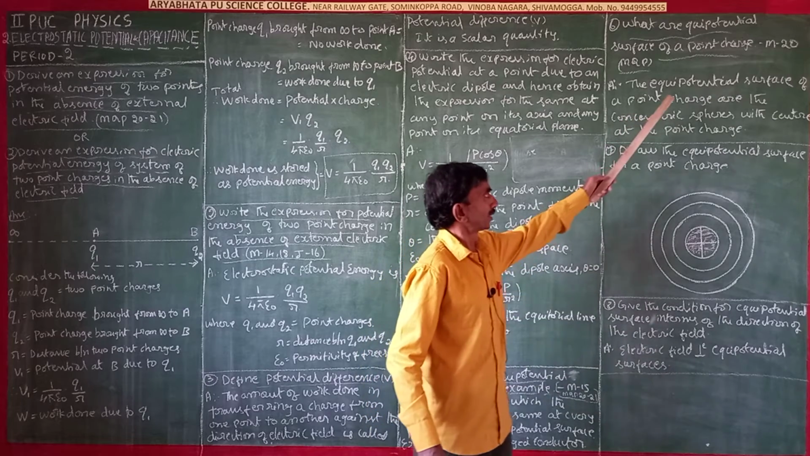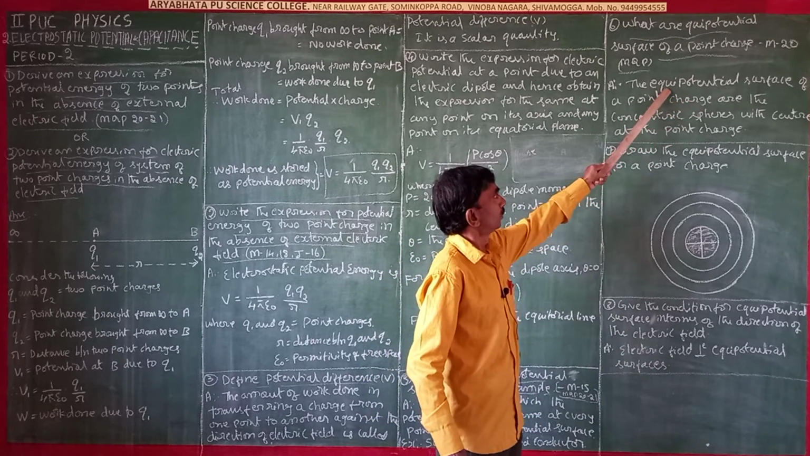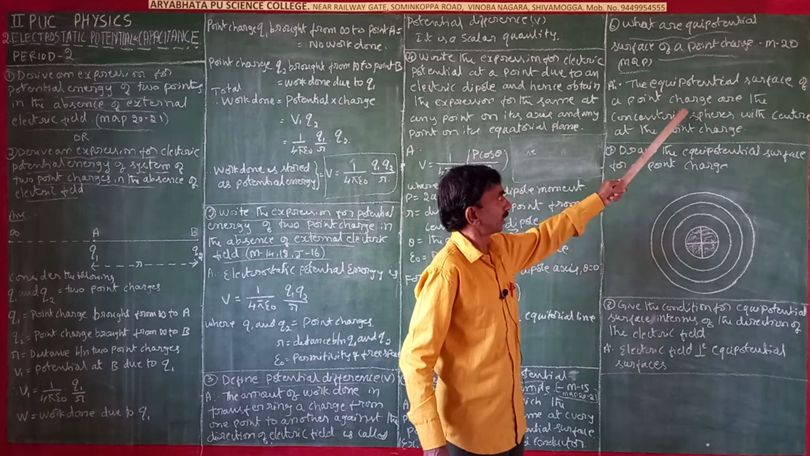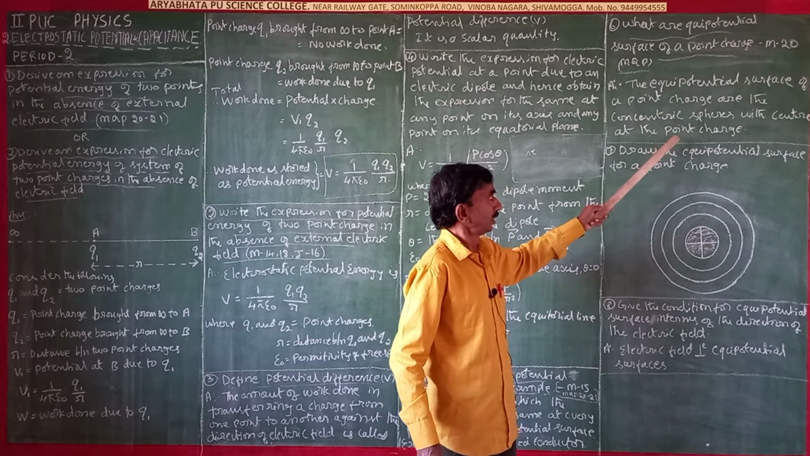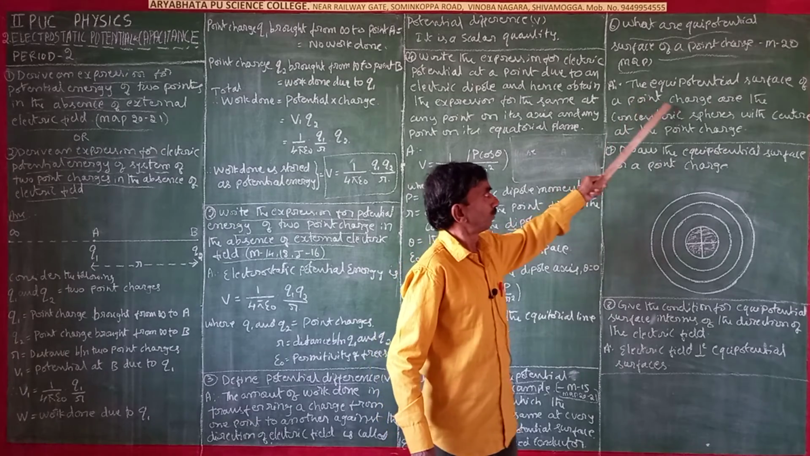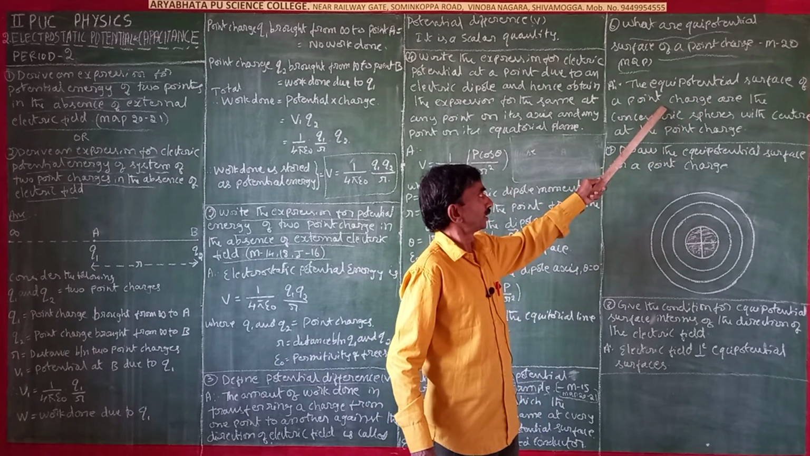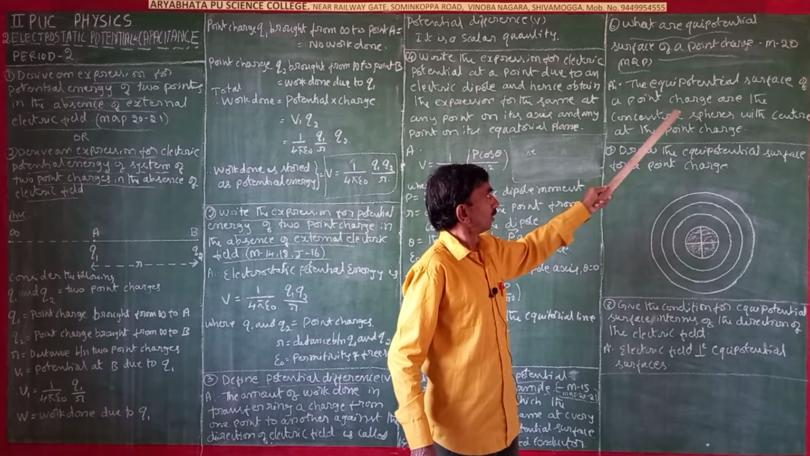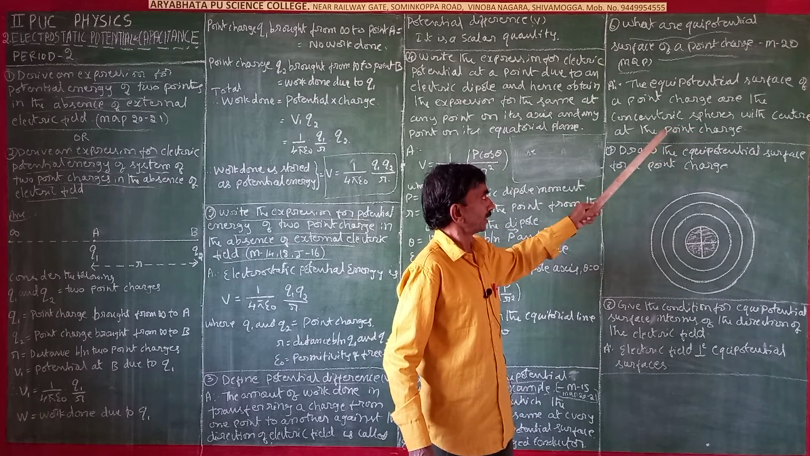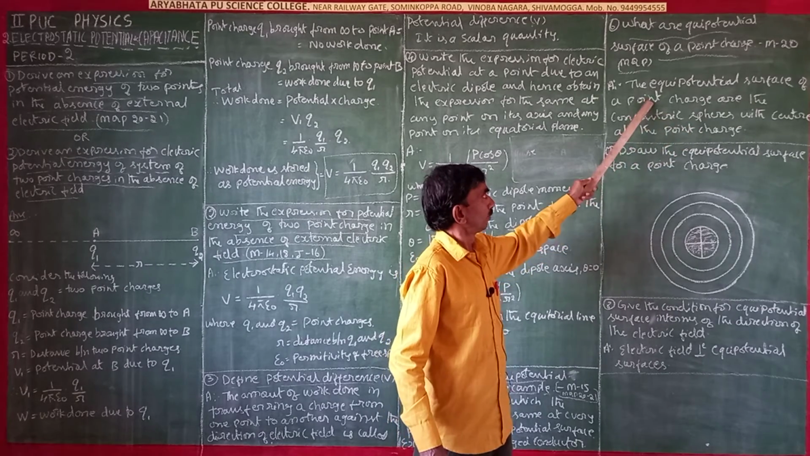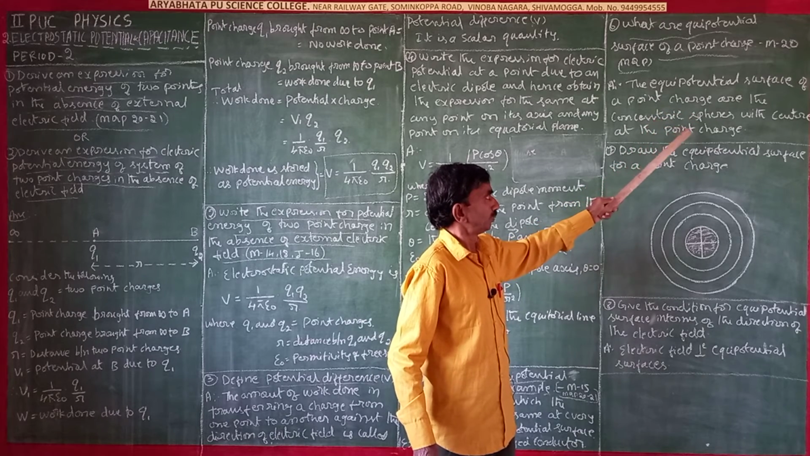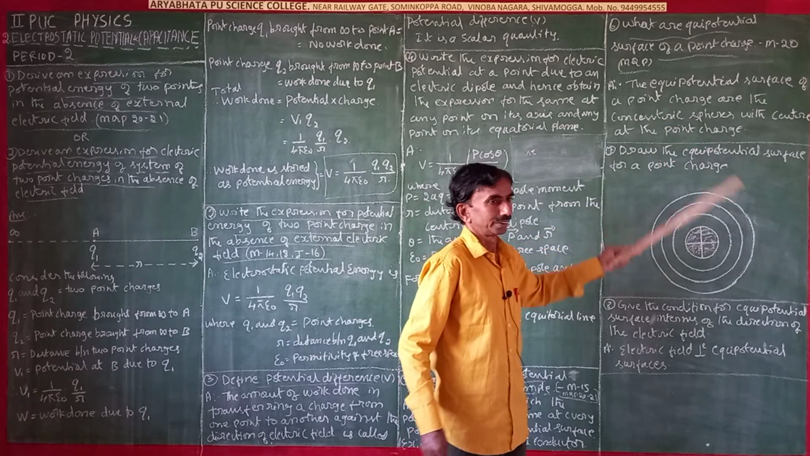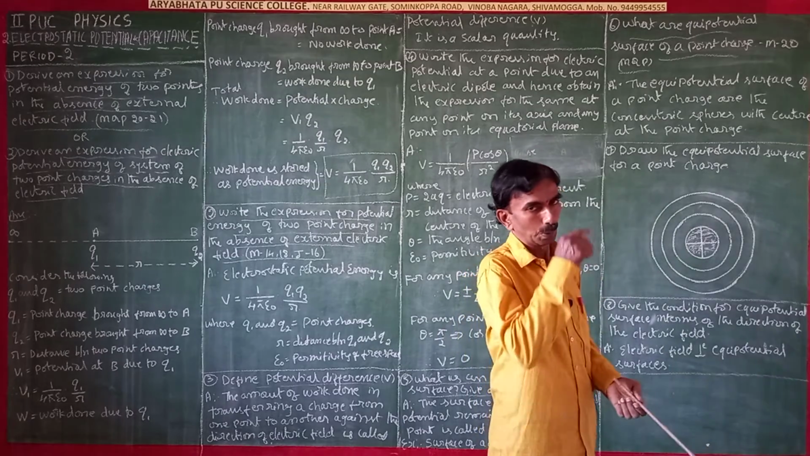Equipotential surfaces of a point charge are concentric spheres with the center at the point charge. These you have to write.